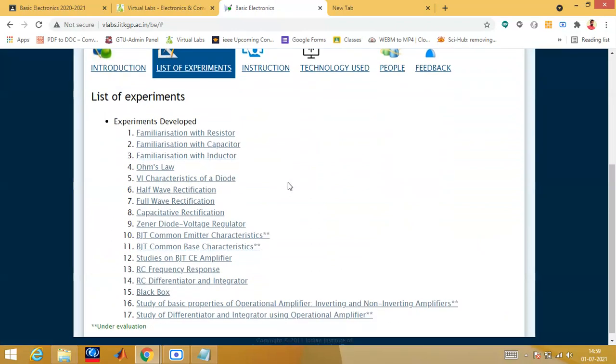See here, many people have asked me a question: what sort of experiments could be asked in our examination, or what are the experiments that we have to see. One by one, if you see here, 1 to almost 9 or 10 experiments we have done. Here 12 we have done, and here 9. So first you click on the first experiment, familiarization with resistor.